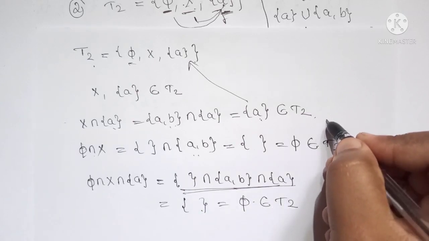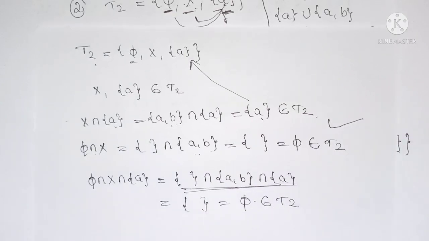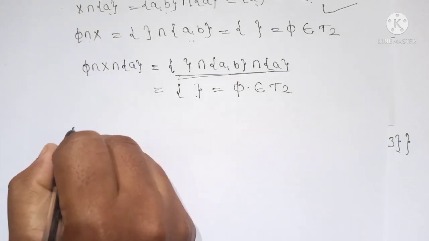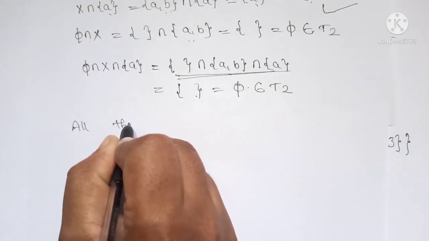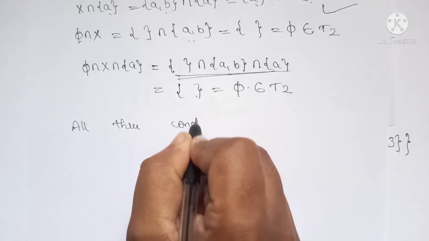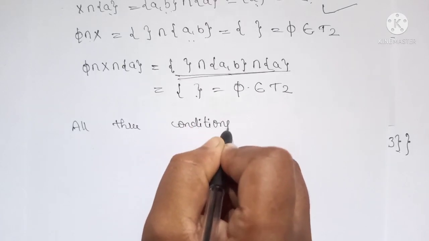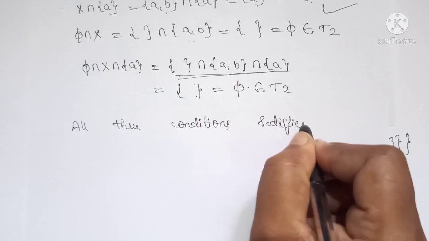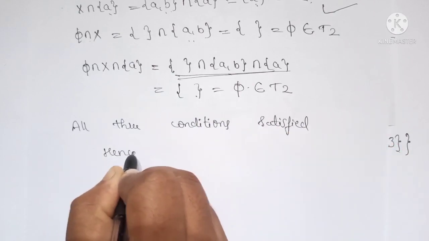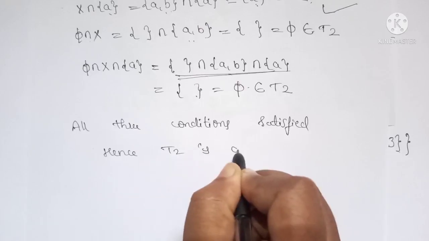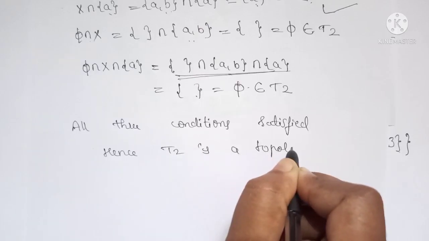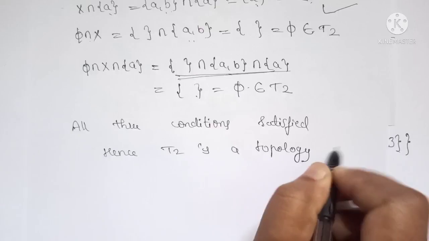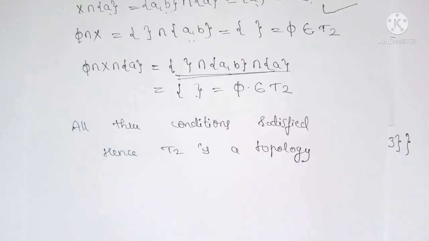Therefore the third condition is also satisfied. Therefore all three conditions are satisfied, hence T2 is a topology. Like this you can check whether the given subfamily is a topology or not.